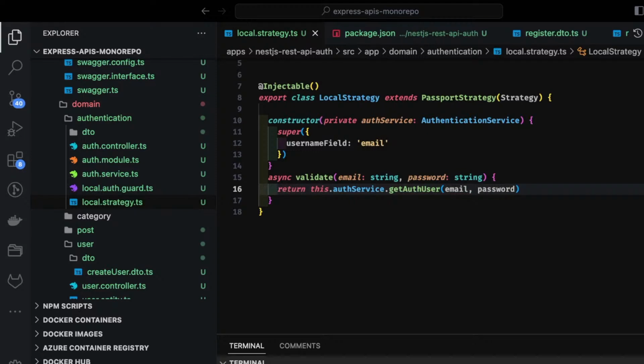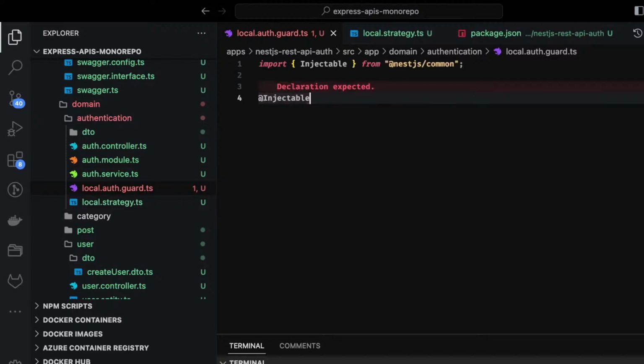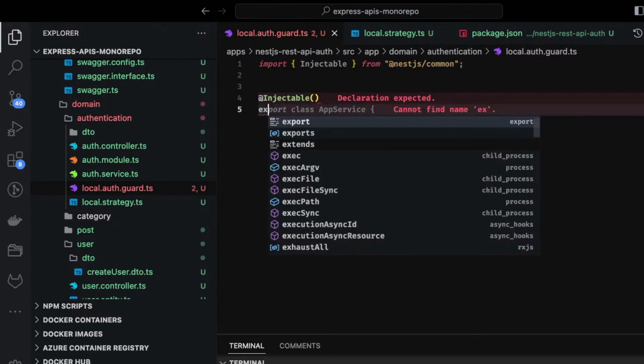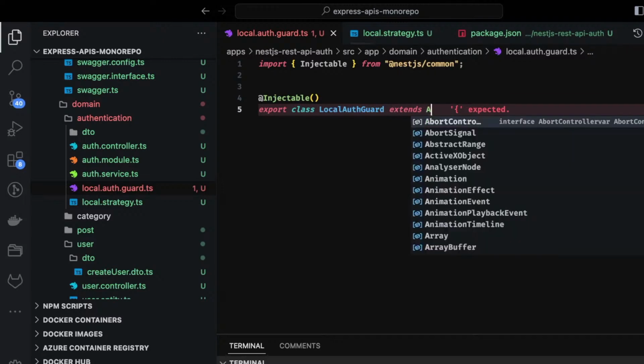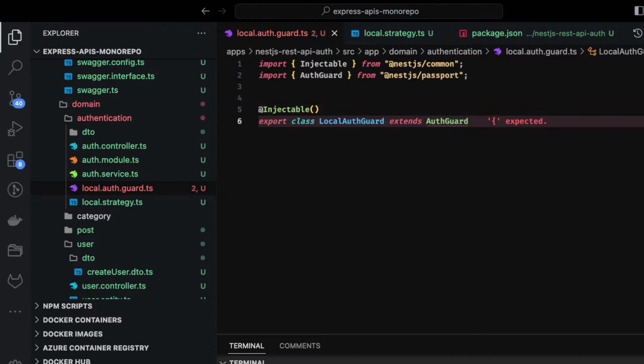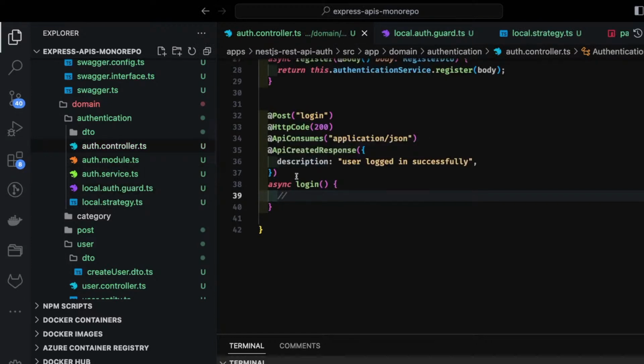So this is the local strategy, and we can create a local auth guard for it. It will also be an injectable class. This is just another way of doing it; otherwise, you can also do it in the same way. Export class LocalAuthGuard that extends AuthGuard from @nestjs/passport, and the name here is local, because you can create multiple auth guards. This local auth guard I'm going to add to my controller where I'm doing a login.